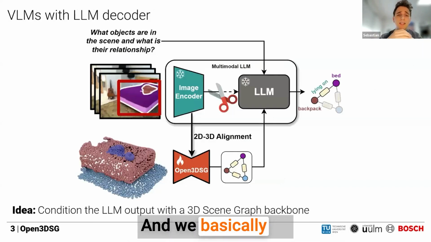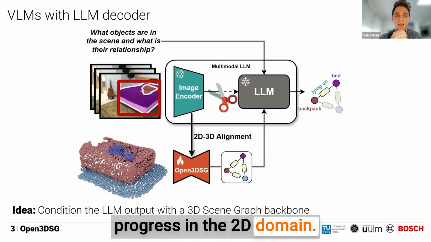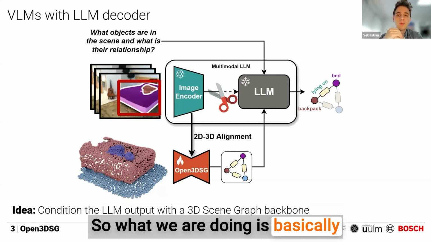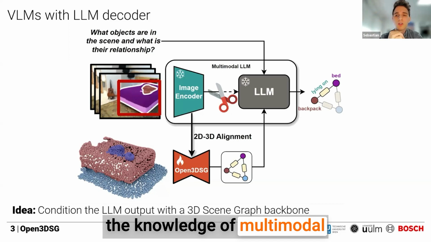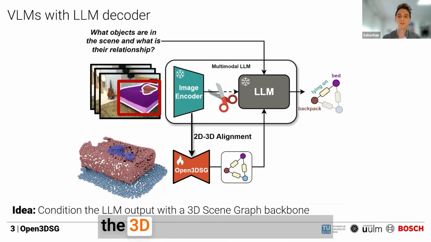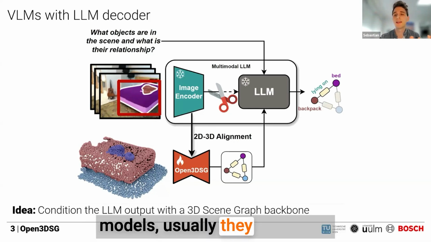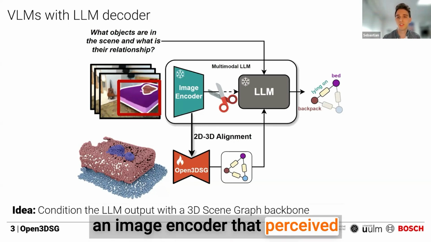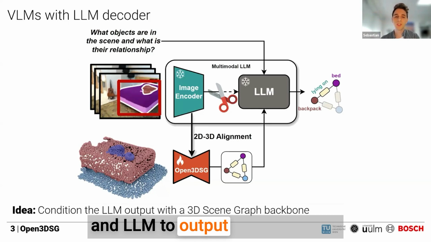And we do this by leveraging the progress in the 2D domain. So what we want to do is distill the features or the knowledge of multimodal large language models into the 3D domain. Because so far, these multimodal LLMs usually only worked on images. These multimodal large language models usually consist of an image encoder that perceives the world and a language decoder, an LLM, to output the reasoning.